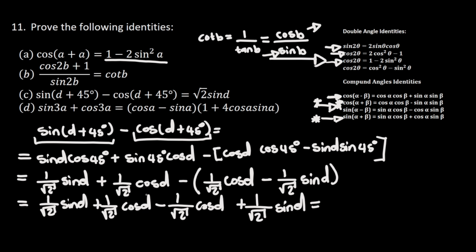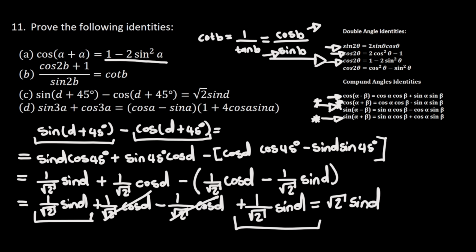So this 1 divided by root 2 cos of D is going to cancel this one, and I'll be left with this part and this part here. And we know that 1 divided by root 2 plus 1 divided by root 2 is root 2. So this would be root 2 times sine of D. So left hand side will be equal to right hand side. So we have proved also number D.